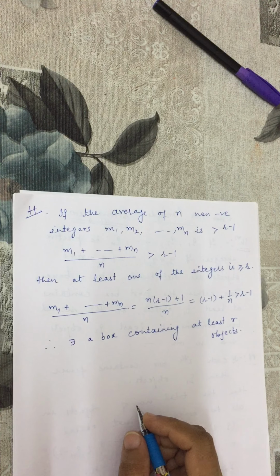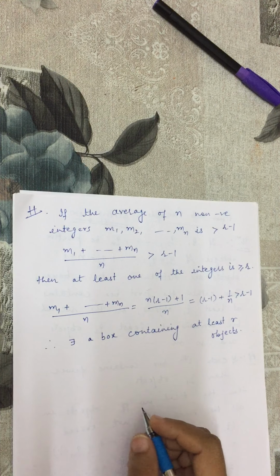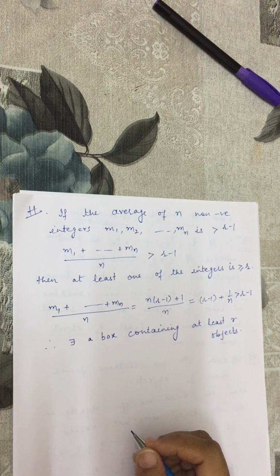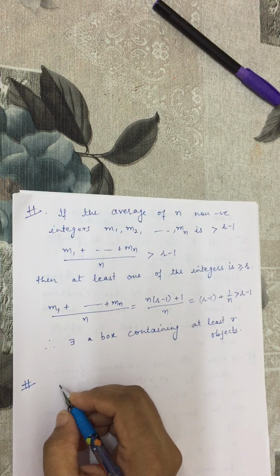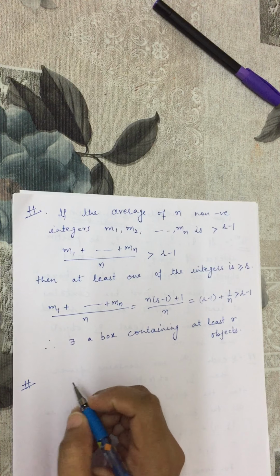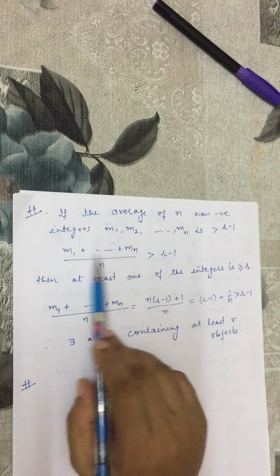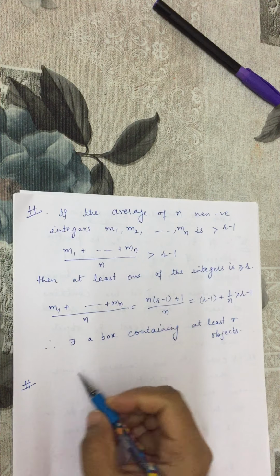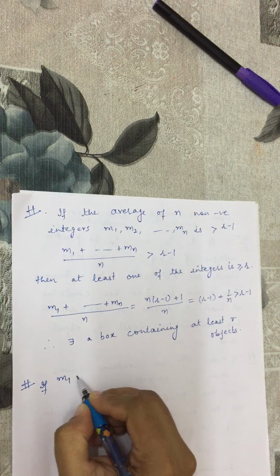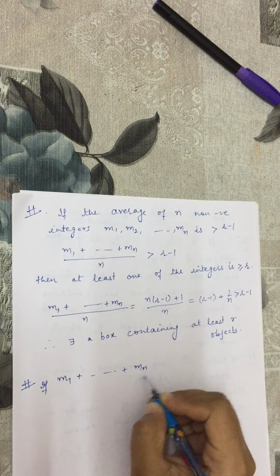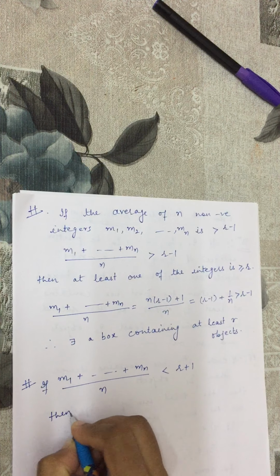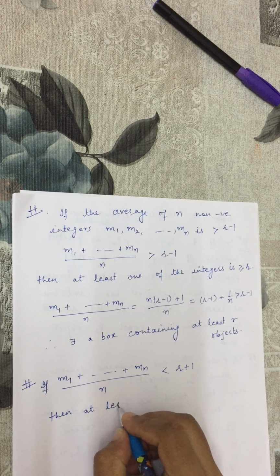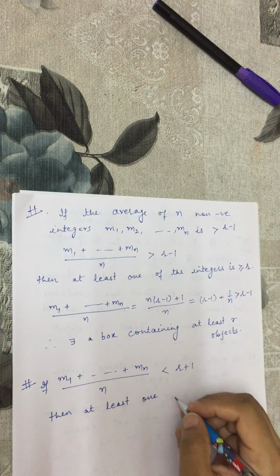Now similarly, we can state this averaging principle in a slightly different manner, and that is like this. Earlier we assumed the average is greater than r minus 1; now we are assuming that if the average of these non-negative integers m1, m2, mn is less than r plus 1, then at least one of these integers is less than r plus 1.